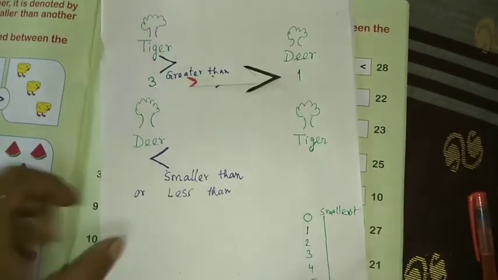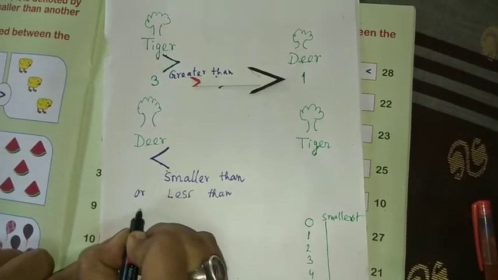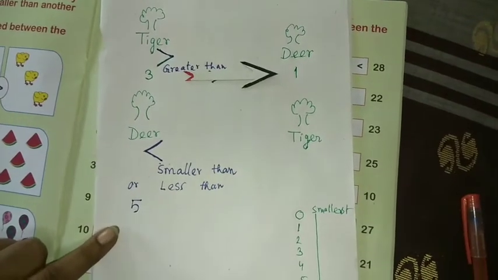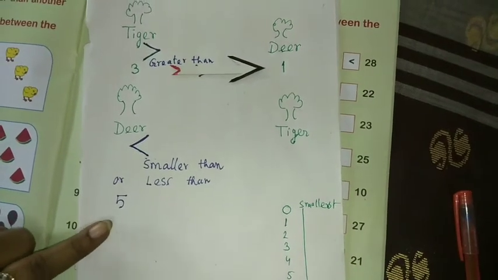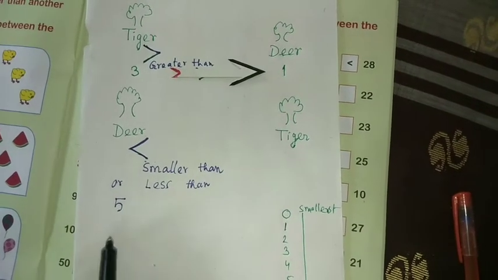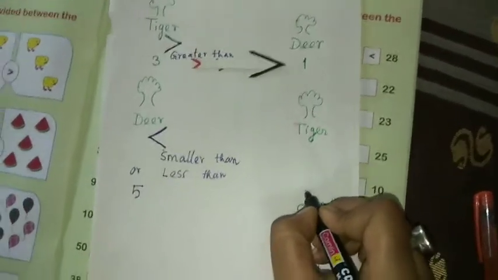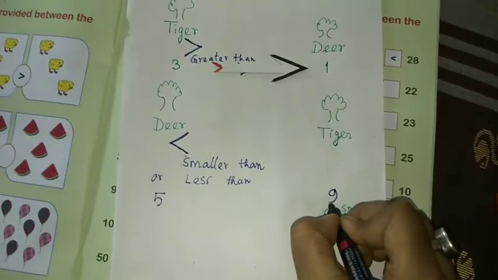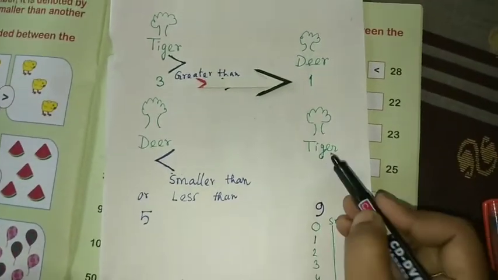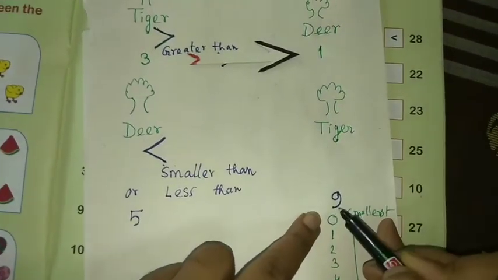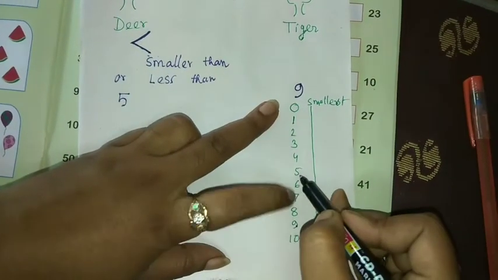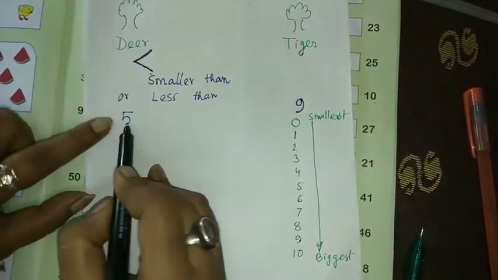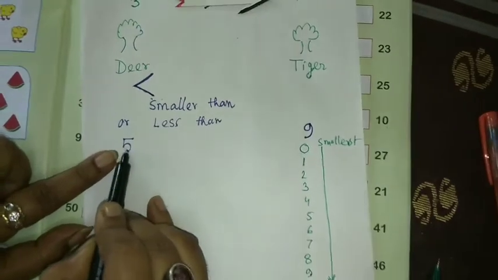Now I am taking the number 5, and here I am taking the number 9. Here the tiger represents 9 because you can see 9 is greater than 5, and the deer represents 5. They are small or weak.